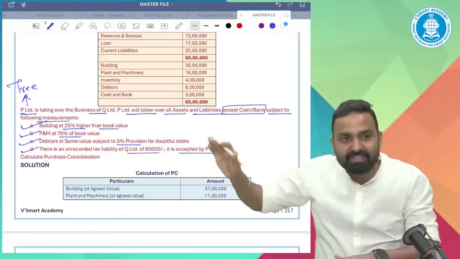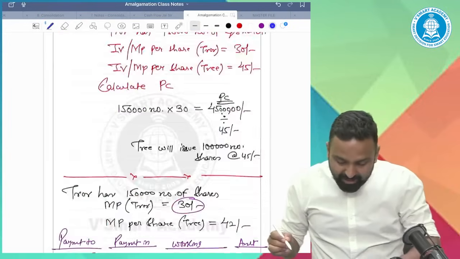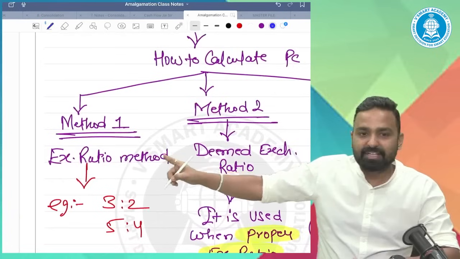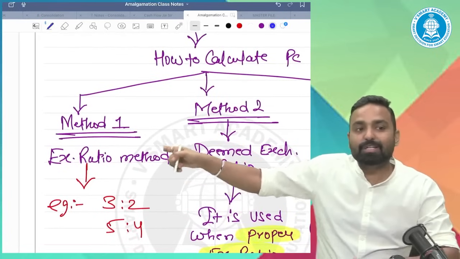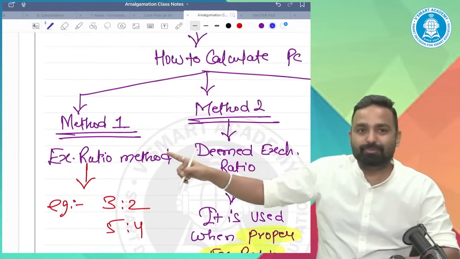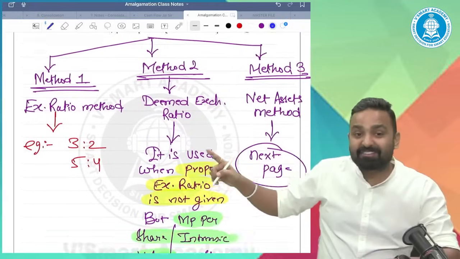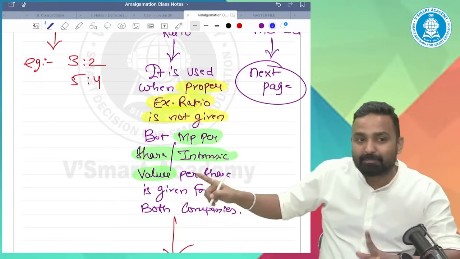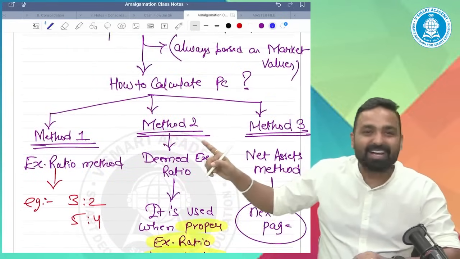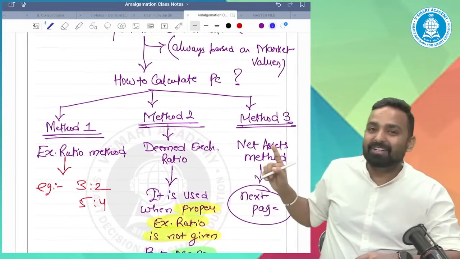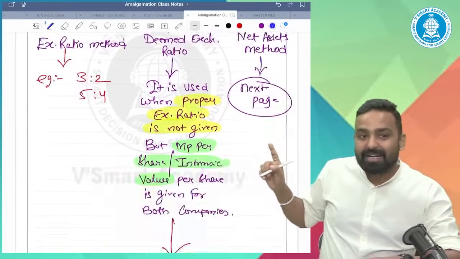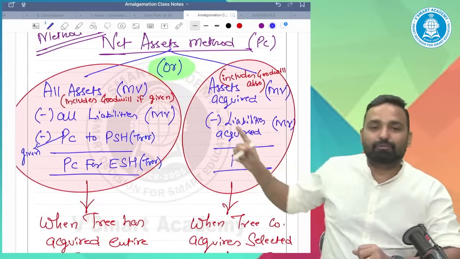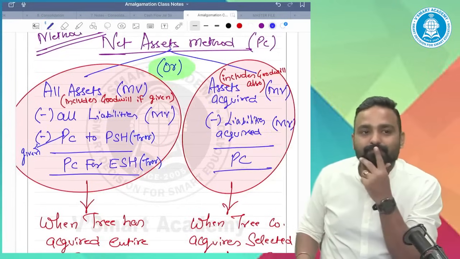Now tell me, in this entire question, whether they have given you any exchange ratios. Please comment in the chat. No, because the sequence is, first of all, you need to check exchange ratios. No, they haven't given. Whether they have given you the market prices of both the companies, P's and Q's? No, they haven't given. So what method do you have to apply? You have to apply the net asset method. And as far as the net asset method is concerned, now tell me which situation it falls under.